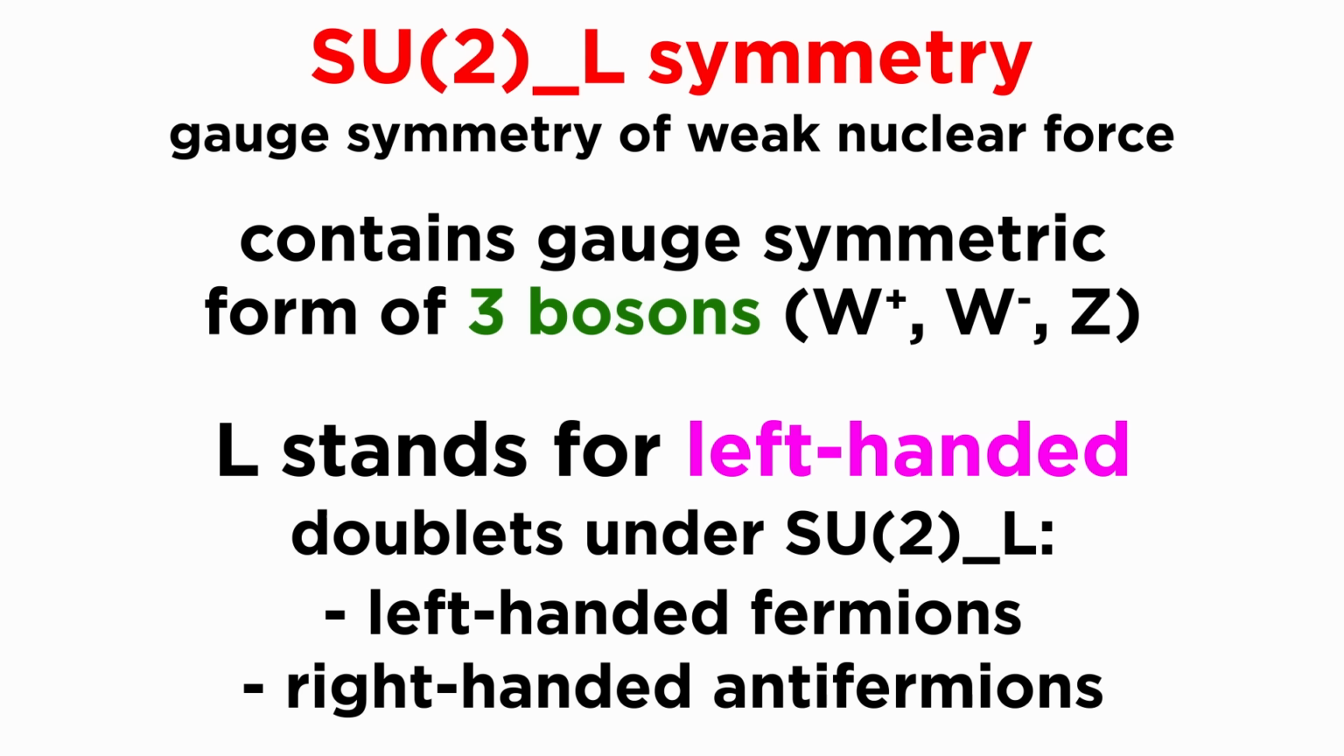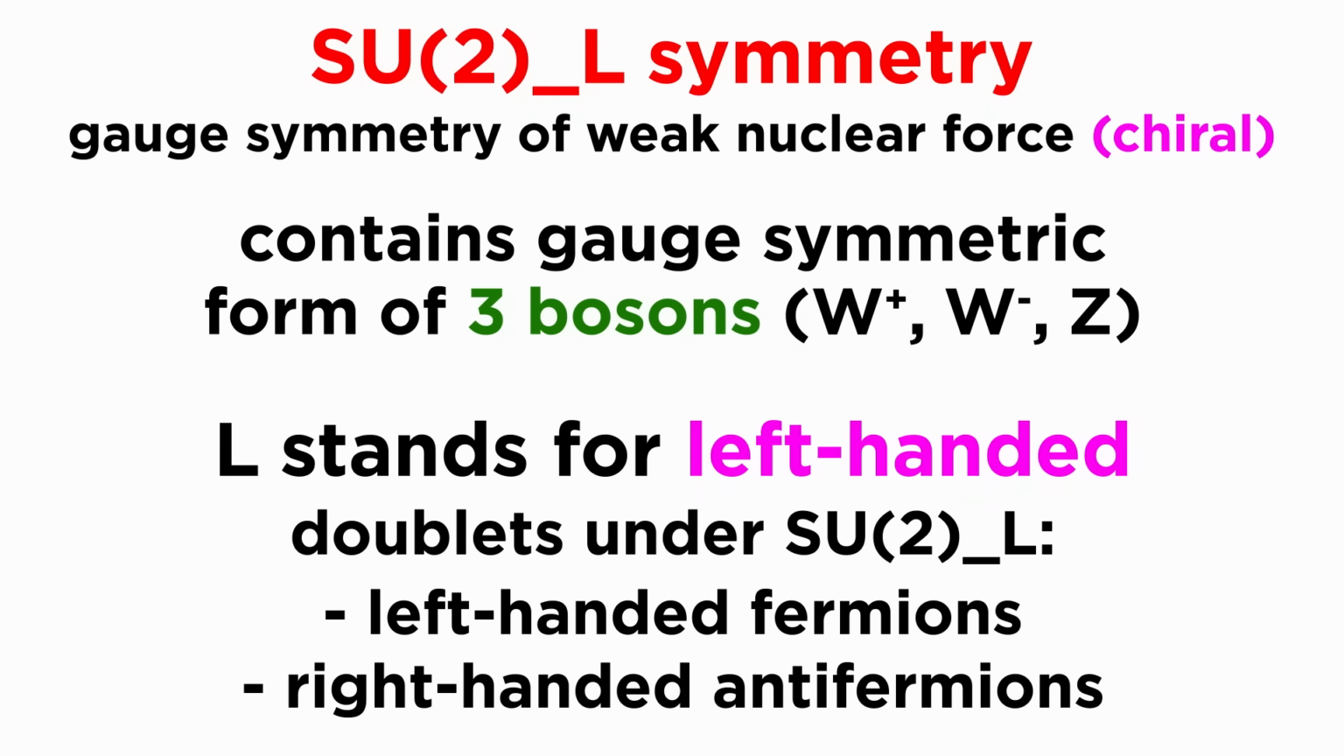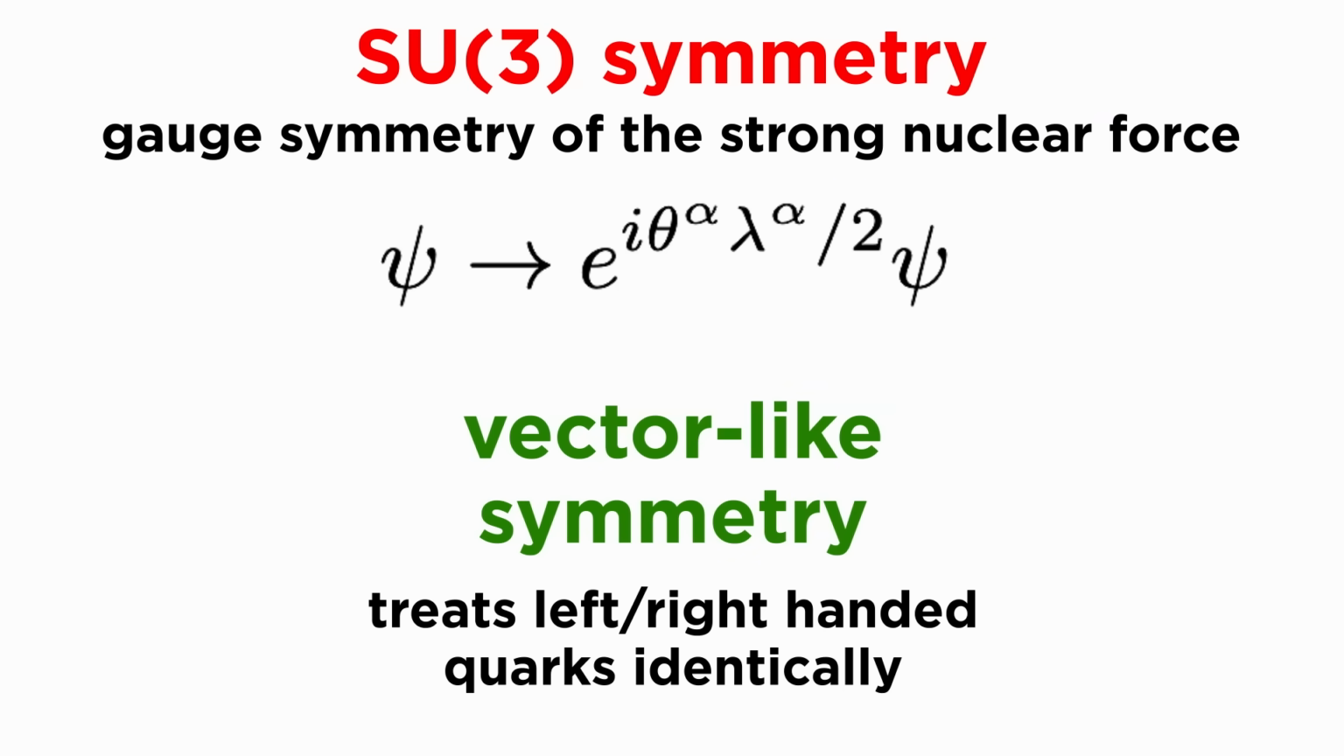The L stands for left-handed because only left-handed fermions and right-handed antifermions are doublets under SU(2)L. This means that these are the only states that are transformed by this gauge symmetry. This is a fundamental feature of the weak interaction, which is chiral in nature. This contrasts QCD's SU(3) symmetry, which is vector-like, treating left and right-handed quarks identically.